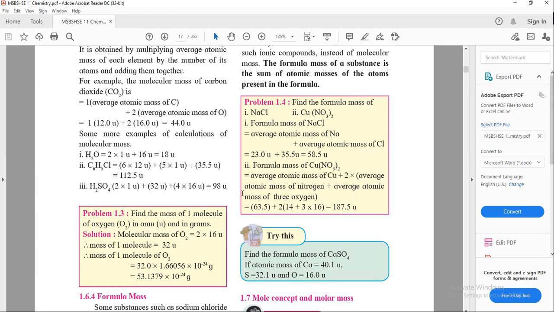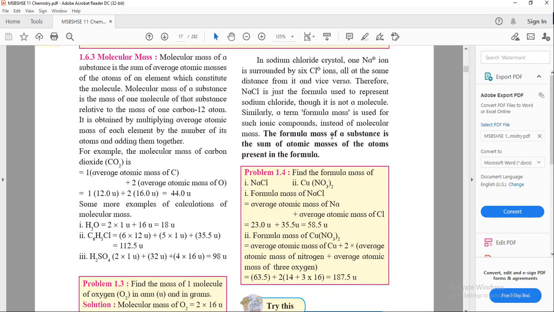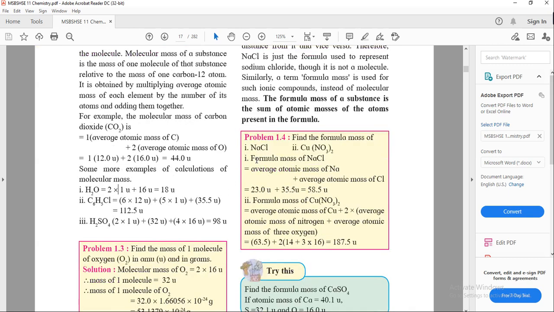Now formula mass. What is formula mass? The formula mass of a substance is the sum of atomic masses of the atoms present in the formula. It is the same as the molecular mass, but what is the difference?